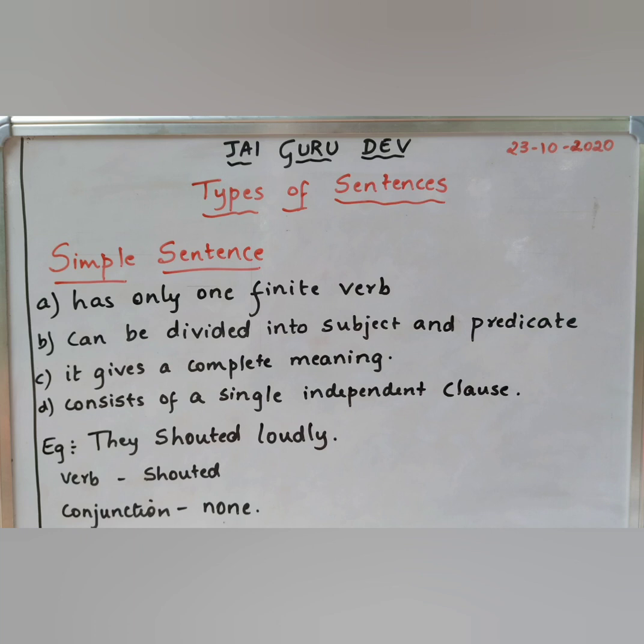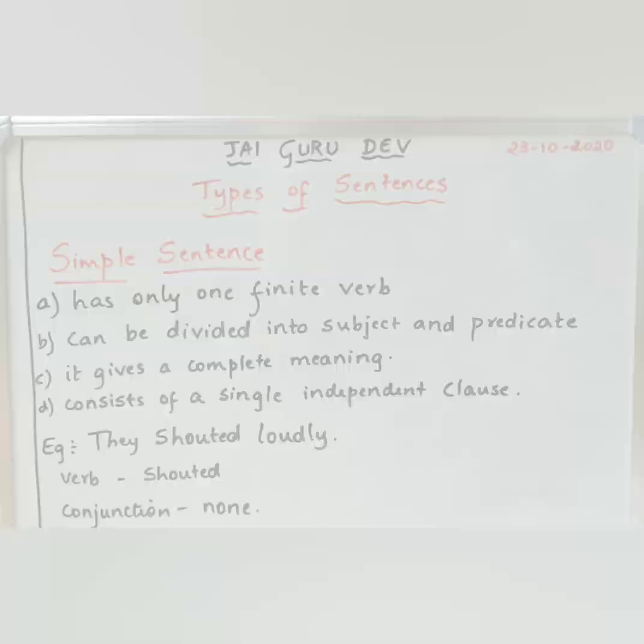In the previous class, we studied about finite verb and non-finite verb. So here, the first feature is it should have one finite verb. So what is a finite verb, children? Yes, a finite verb is marked by the tense, either present tense or past tense. The example I have given here is: they shouted loudly. The verb here is shouted. Under which category does it come? It is a finite verb in the past tense, with the verb added with the ed form.